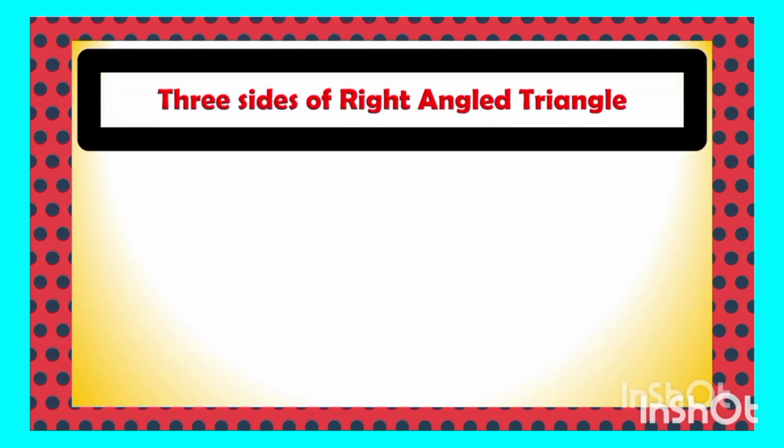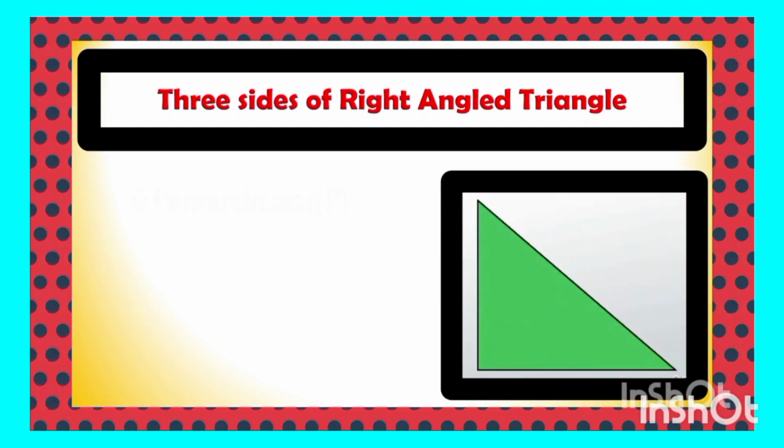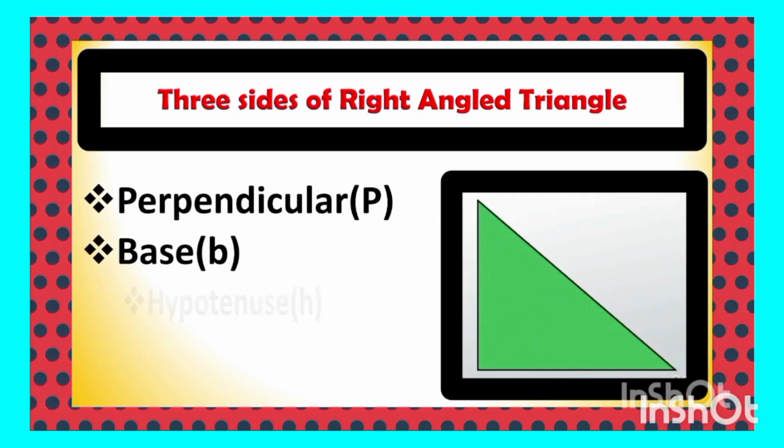The three sides of a right angle triangle are perpendicular, base and hypotenuse. And you know, hypotenuse is the longest side. But there is a confusion in the mind of the student about how to recognize perpendicular and base, because the perpendicular and base are not constant. They can be determined with the help of the acute angle. A right triangle has two acute angles.